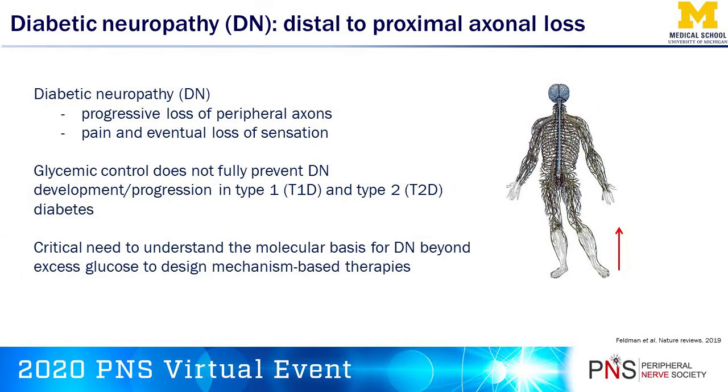Diabetic neuropathy is one of the most common complications of diabetes, characterized by axonal loss. Diabetic patients experience chronic pain and eventually lose their sensation at later disease stages. Till now, there's no effective treatment for diabetic neuropathy beyond glycemic control, which does not fully prevent disease progression. That's why it is important to understand the molecular basis for diabetic neuropathy in order to design mechanism-based therapies.